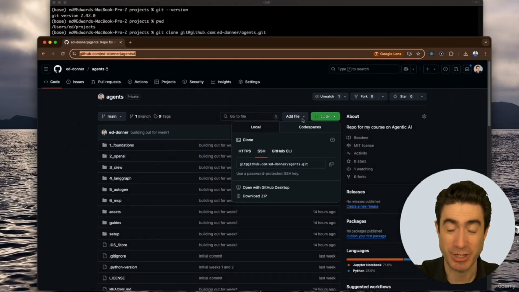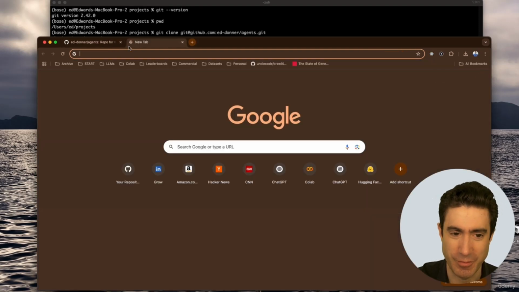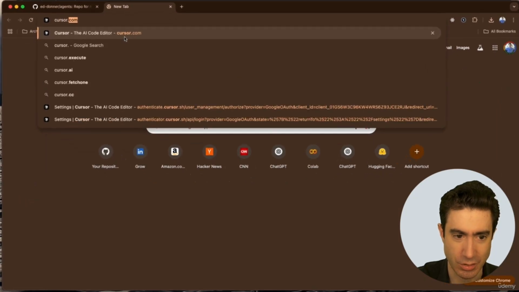Okay, welcome to step 2 of the setup for Mac. We're going to now install Cursor, the AI IDE, which is great. It is fabulous and you're going to love it. If you've already got Cursor, then of course you could skip this step. Otherwise, bring up your favorite browser and go to cursor.com.